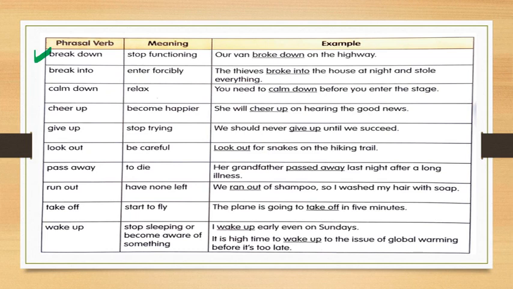Many times you must have heard, the ST bus broke down. Like here, our van broke down on the highway, means it stopped working. There must be some problem in the engine or any other part of that vehicle and it is not working properly. That is called breakdown.